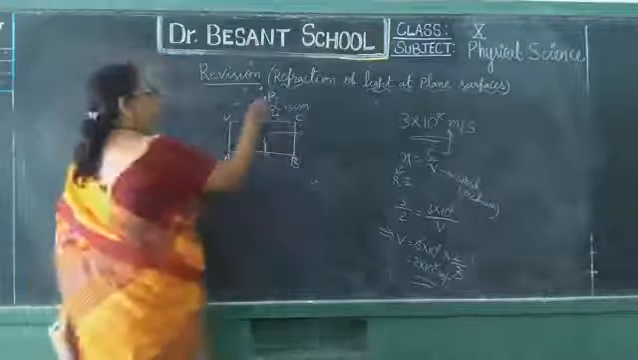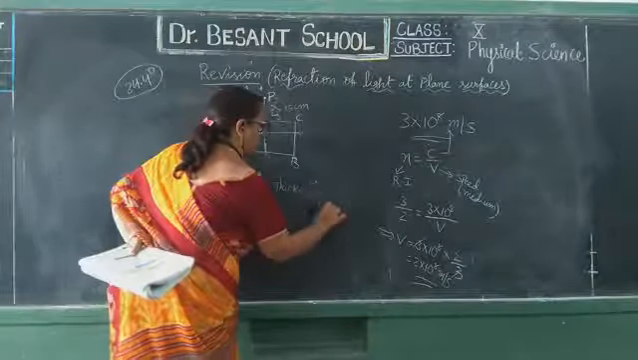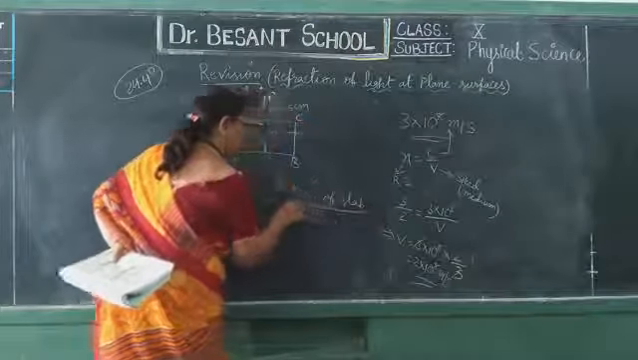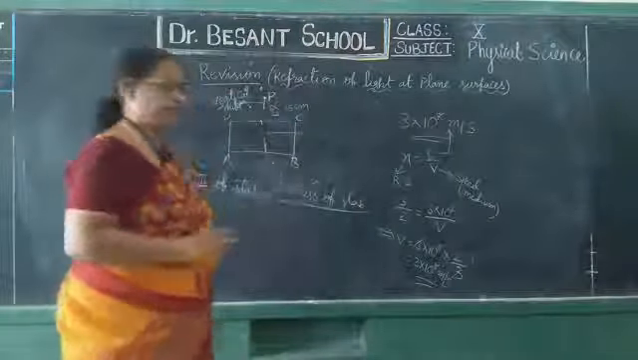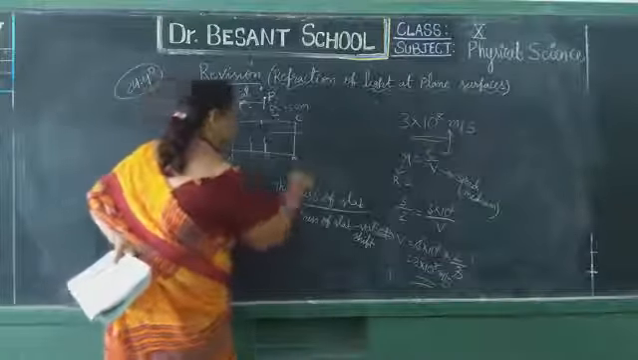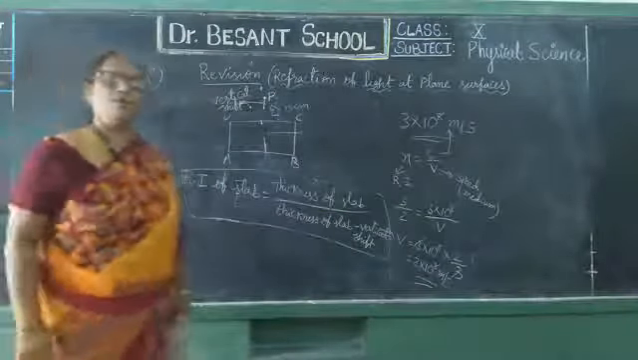So refractive index of slab equals thickness of slab by thickness of slab minus vertical shift. You will get this vertical shift value by doing this activity, and thickness of the slab we will find using a device called vernier calipers. Like this we can find the refractive index of glass slab.